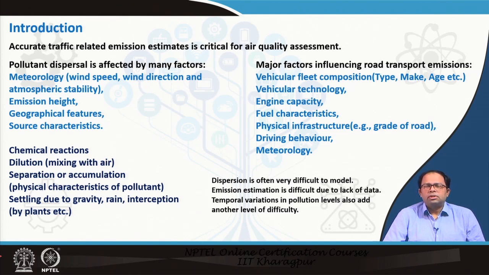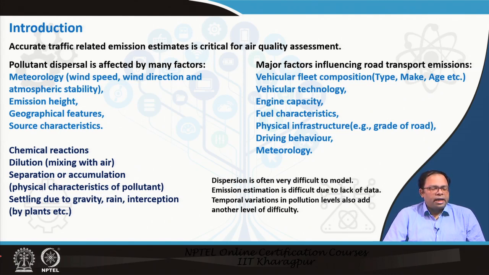Vehicles are of course at the ground level. So, for emission height, we are not talking about stacks like stacks from industries. Then there are geographical features for that particular area, and the source characteristics, like whether it is a point source or a line source. Point source means maybe an industry stack is a point source, whereas a road with vehicles on it could be considered as a line source.